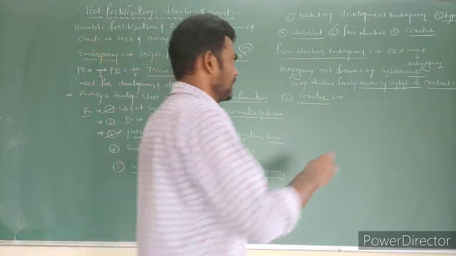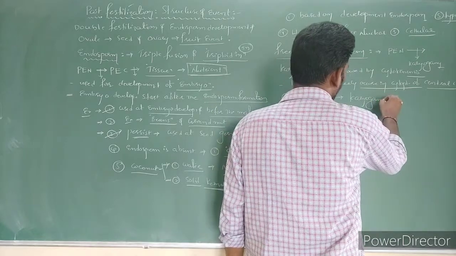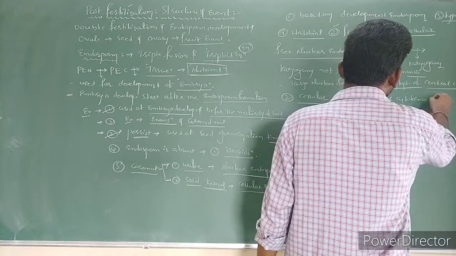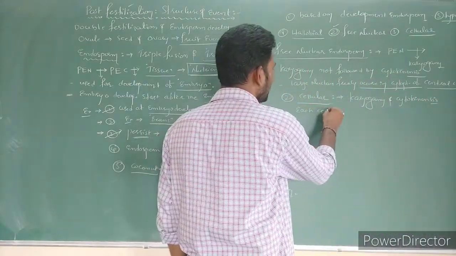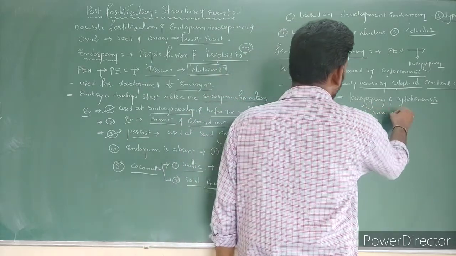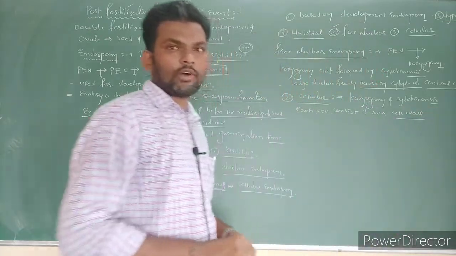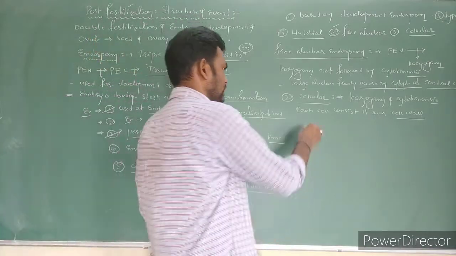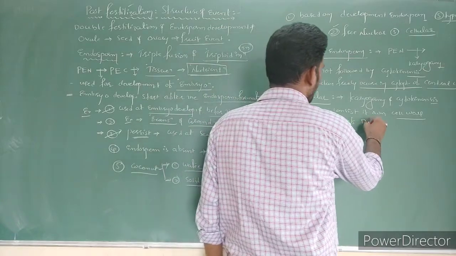Cellular endosperm. So after karyogamy, cytokinesis occurs immediately. That's why each cell has its own cell wall. Such type is called as what? Cellular endosperm. Most of the dicots we can notice here. Example is most of the dicots.